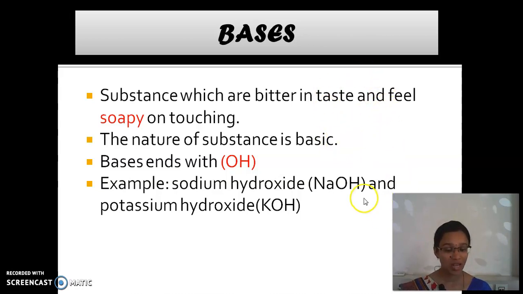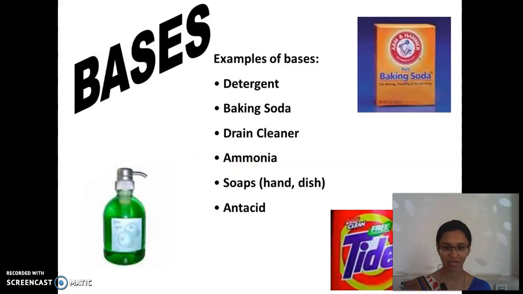Examples are sodium hydroxide. Look here. Sodium, what is the symbol of sodium? Na. Hydroxide is OH. And then potassium hydroxide. The symbol of potassium is K, and for hydroxide we are using OH. So the bases end with OH. They are soapy in nature, and their pH level is above 7, from above 7 to 14.